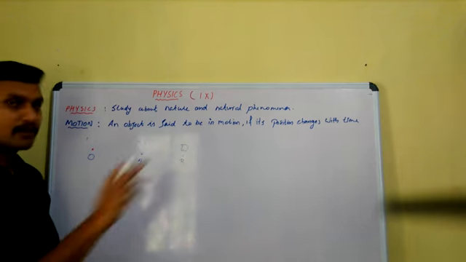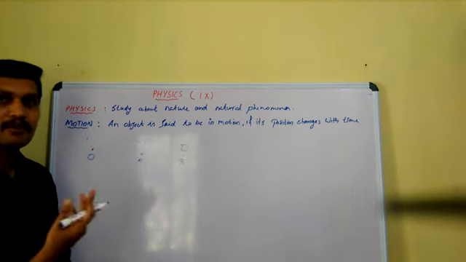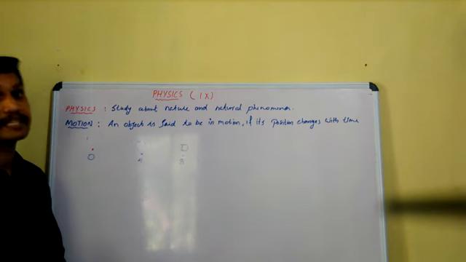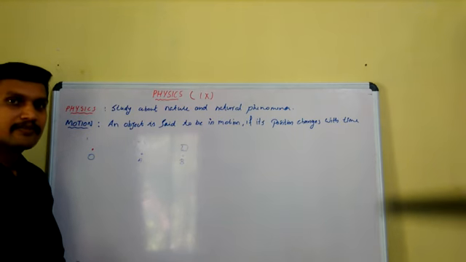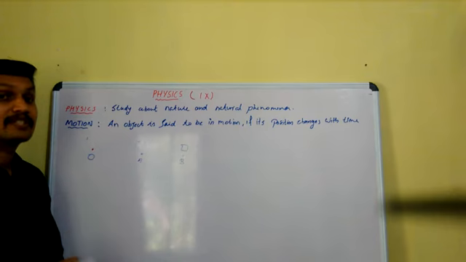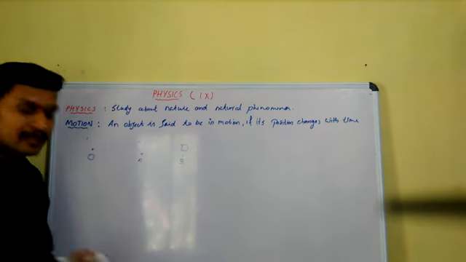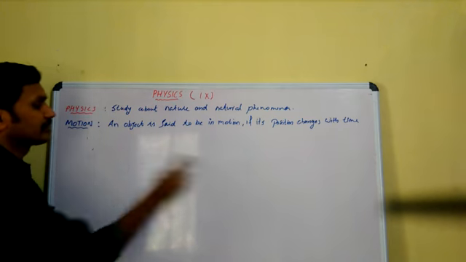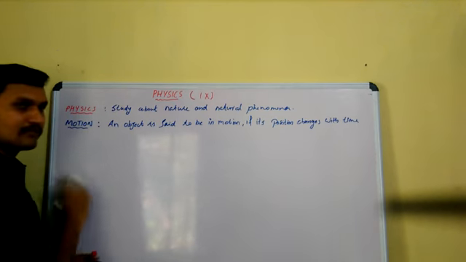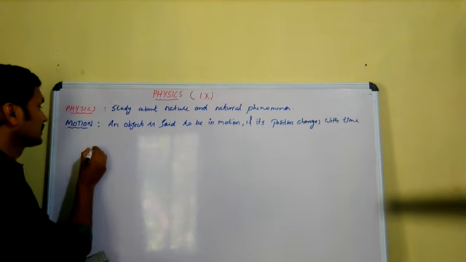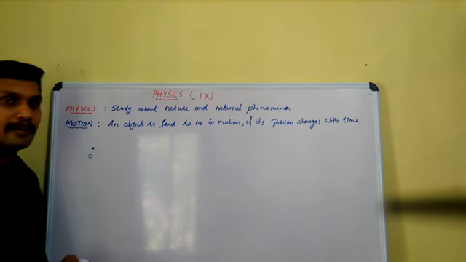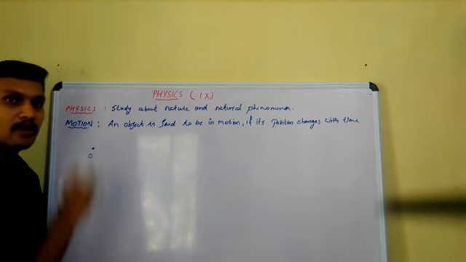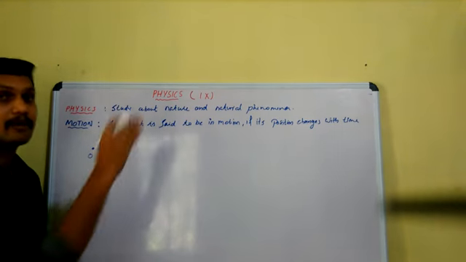There are various types of motion in nature: linear motion, circular motion, oscillatory motion. Today we are discussing the simplest case of motion, that is motion in a straight line. For that, suppose we have an object at a point O. With respect to this point, we say what the position of the object is at that moment.